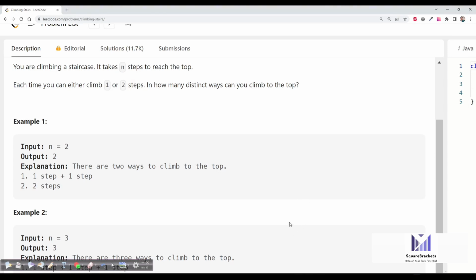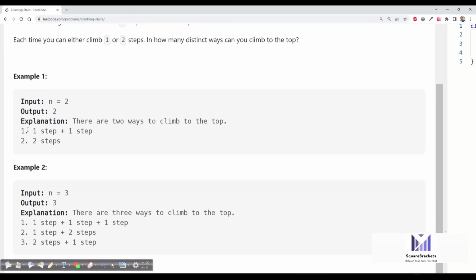All right. Now if you have n stairs and you simply move either one step or you can directly take two steps, the recurrence relation will be very simple here. So what will be my recurrence relation? Either you can move one step at a time or you can move two steps at a time. Just like the Fibonacci series, either you add the previous number or you add the last two numbers.